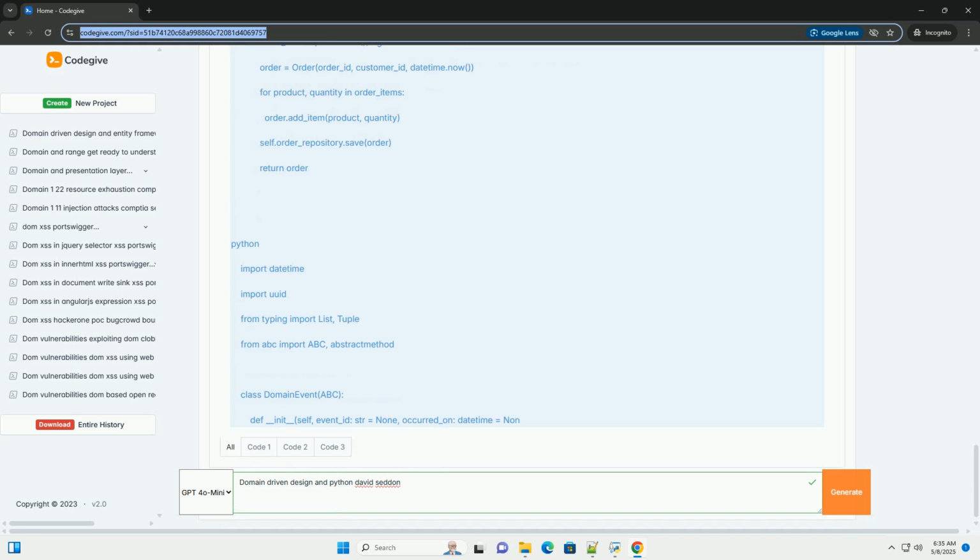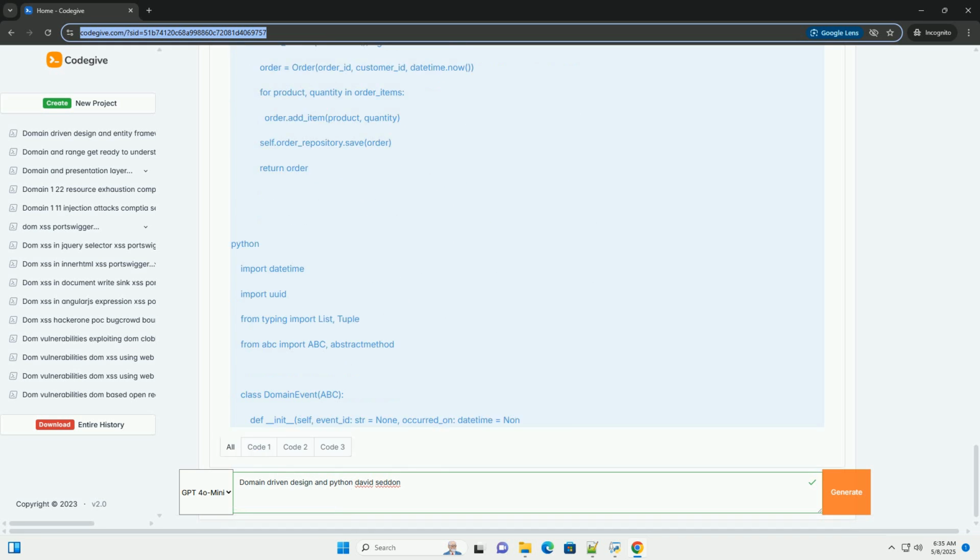Order status, the current state of an order, for example pending, processing, shipped, completed, cancelled. Customer ID, a unique identifier for a customer. Order ID, a unique identifier for an order. Product ID, a unique identifier for a product.